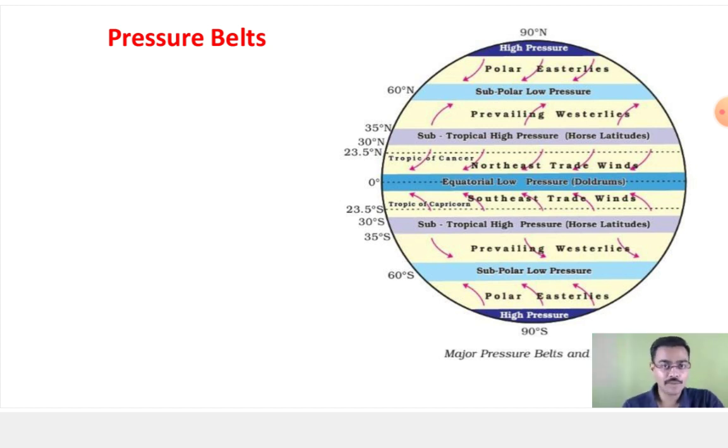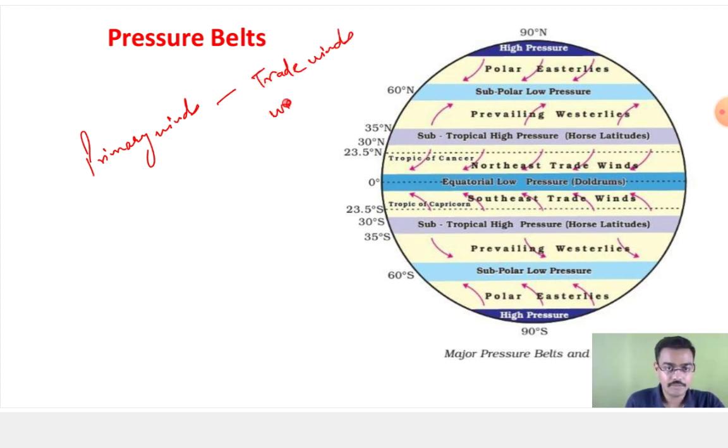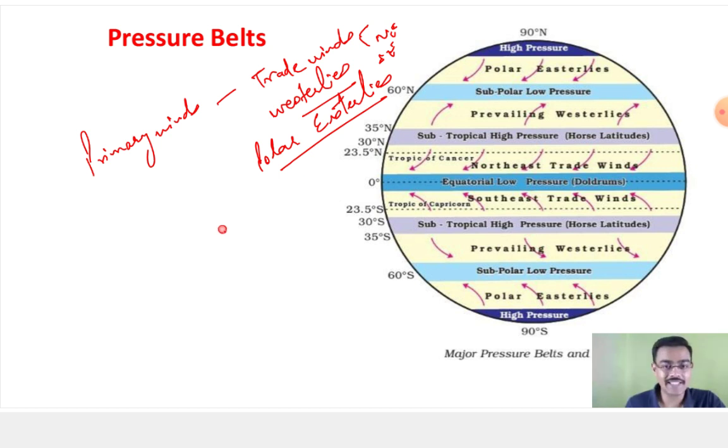Let's start. Now do you remember the primary winds? Yes, the trade winds, westerlies and the polar easterlies. Do you remember the trade winds? In trade winds we have discussed the northeast trade wind and southeast trade winds, then westerlies, then polar easterlies, then